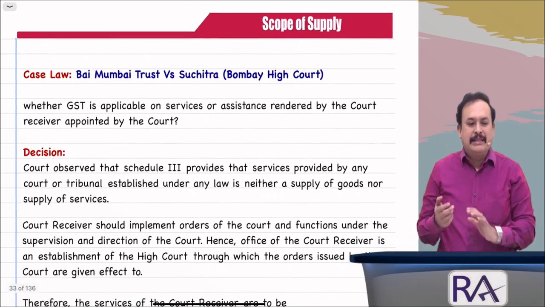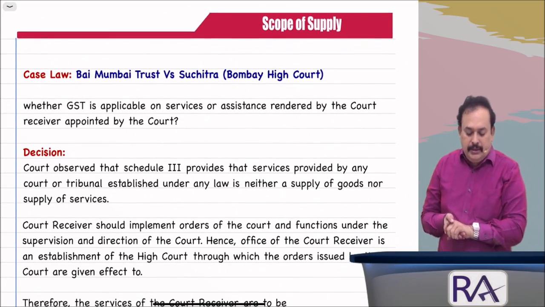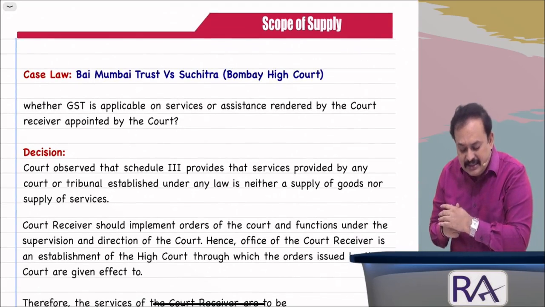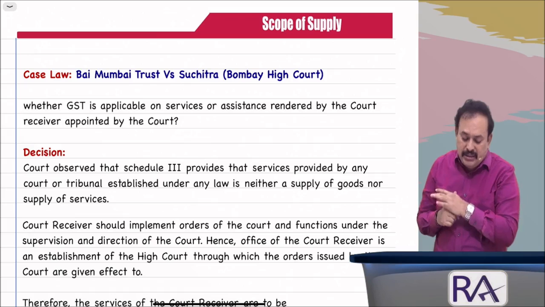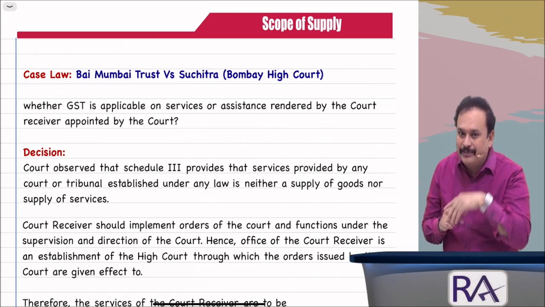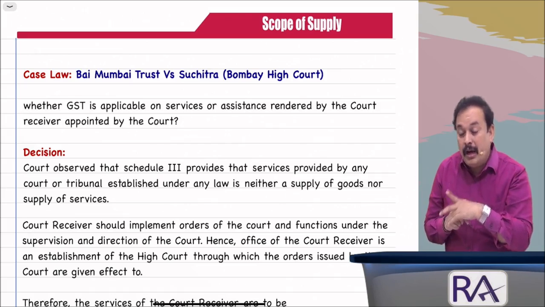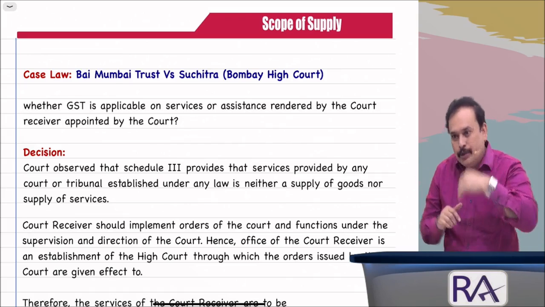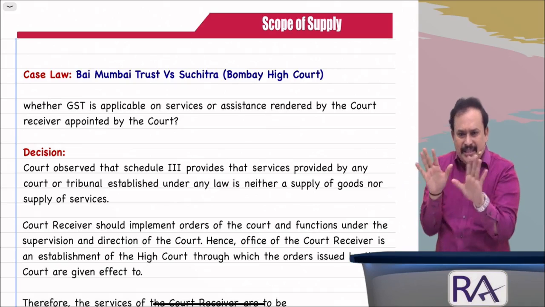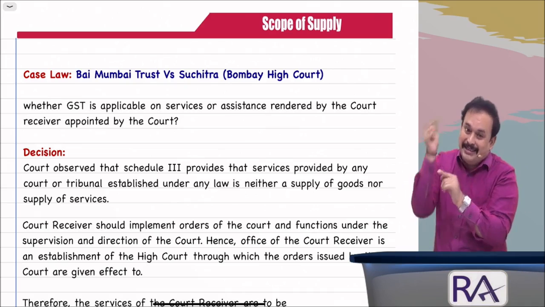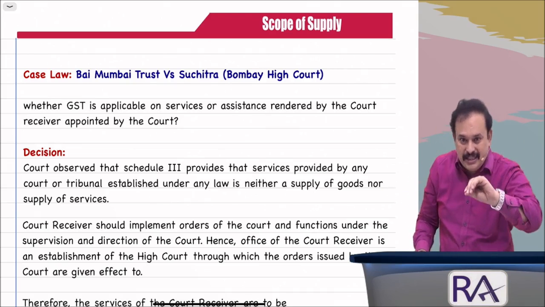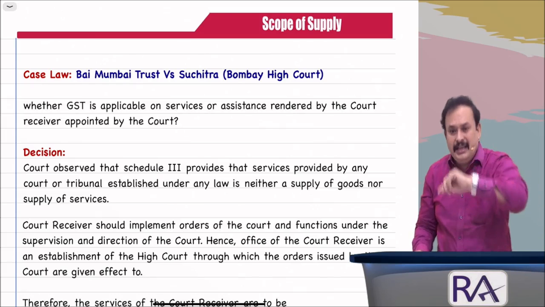A simple case law: whether GST is applicable on services or assistance rendered by the court receiver appointed by the court. Court provides the services, but has the fees, not a supply. The court appointed the receiver, and the receiver carried out the activities for consideration. Will it come under this category?